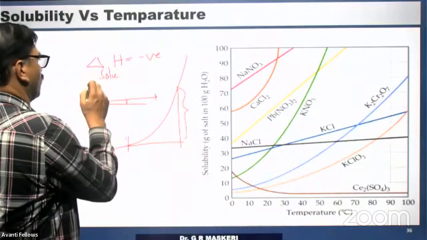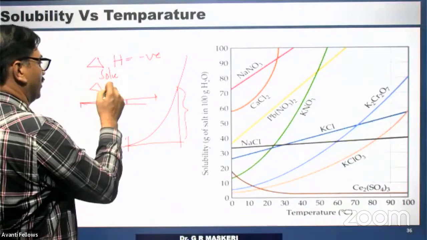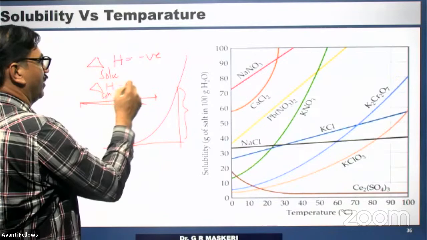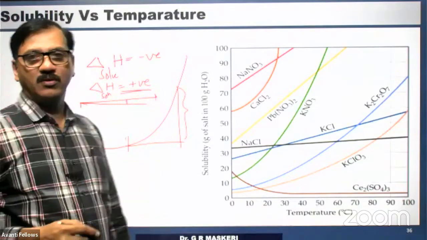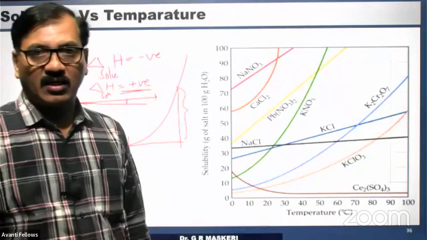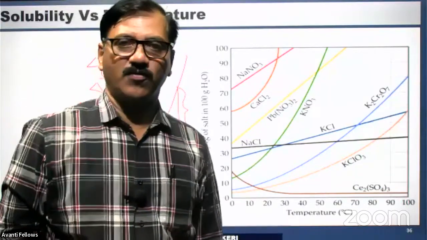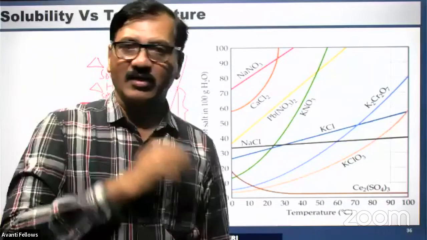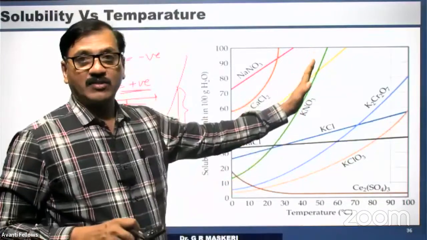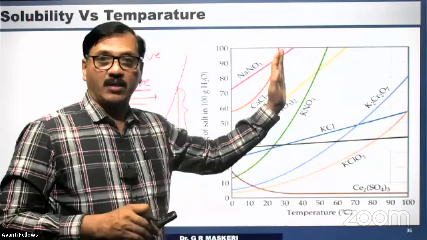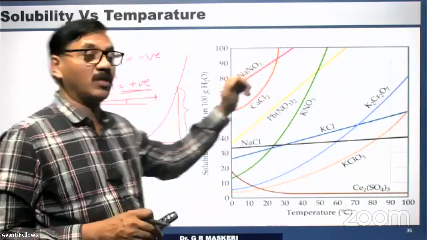For most solutes, delta H solution is positive. If this is positive, then an increase of temperature increases the solubility. The steep curve indicates that the process of dissolution is highly endothermic.